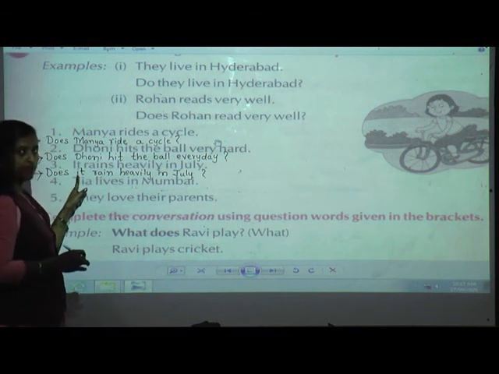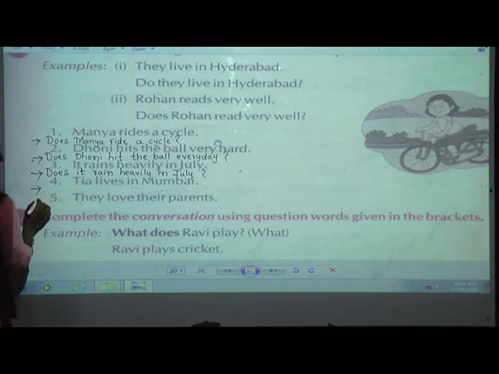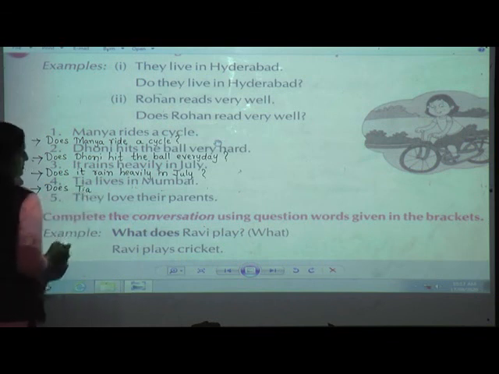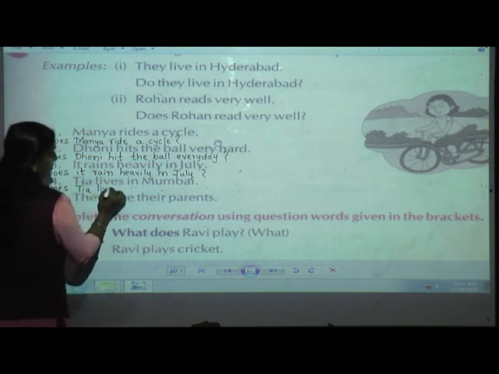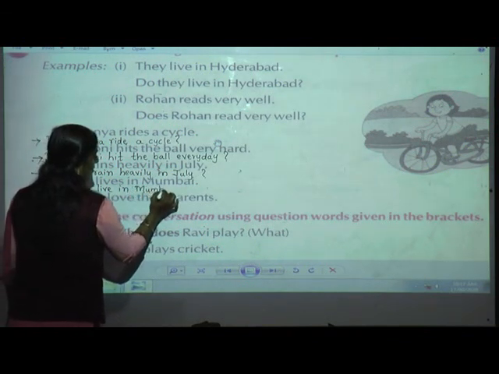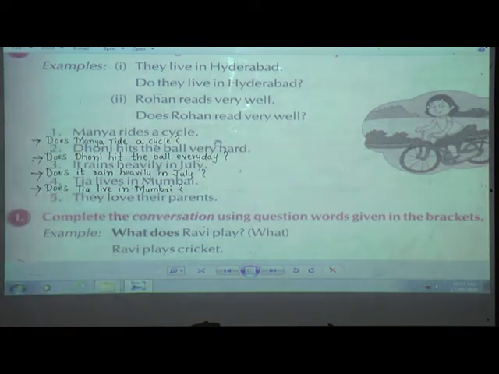Now here as it has come in the second word, so we are going to make it in small. Now Tia is again a singular, so I am going to use does. Does Tia live in Mumbai? They love their parents.